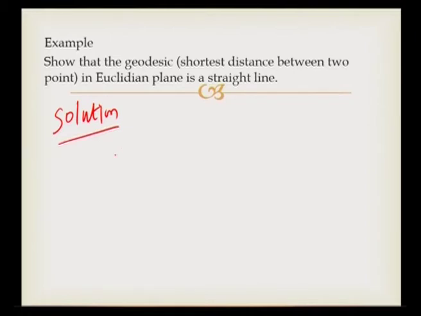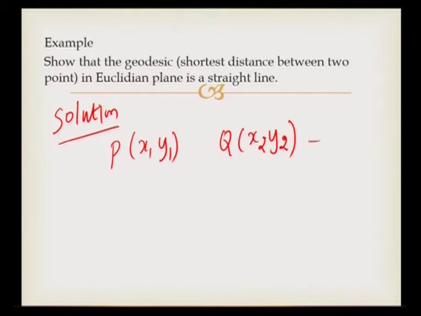We need to assume 2 points, point P as (x1, y1), and another point Q (x2, y2), the two fixed points in the Euclidean plane.